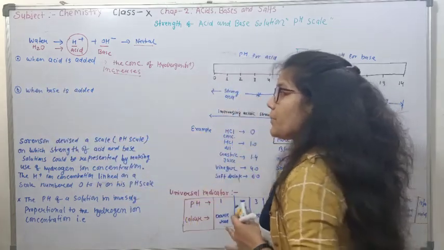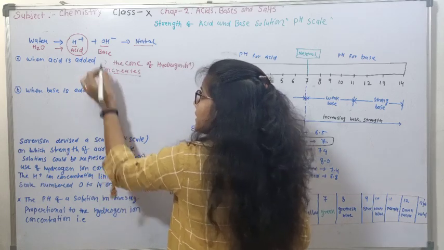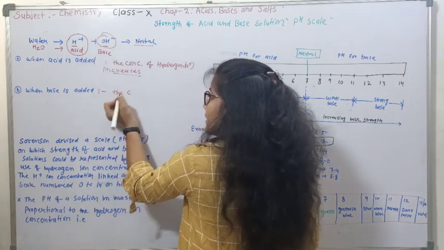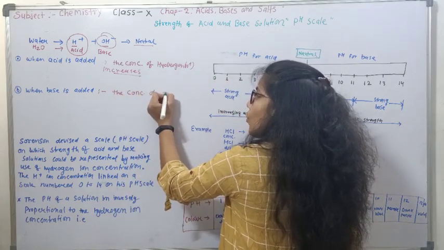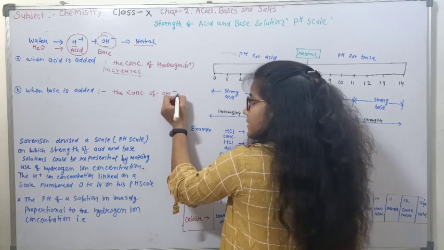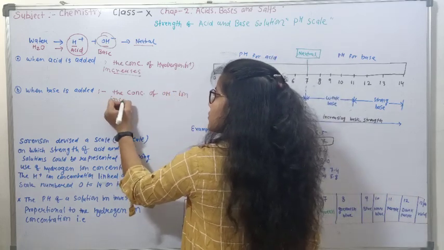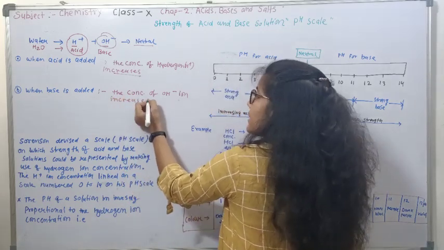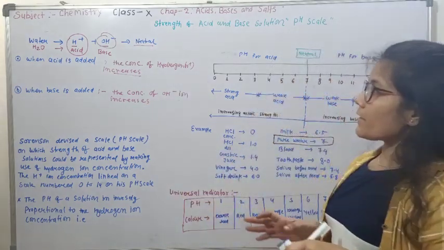Now, what happens when a base is added to water? A base gives OH-. So when the base is added to water, the concentration of hydroxide ions increases compared to H+ ions.